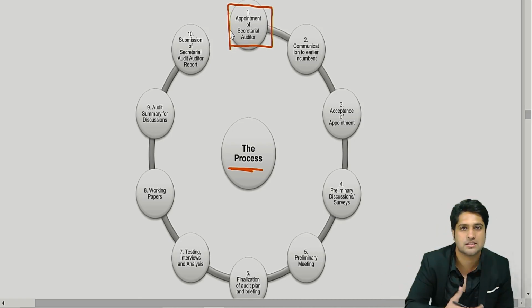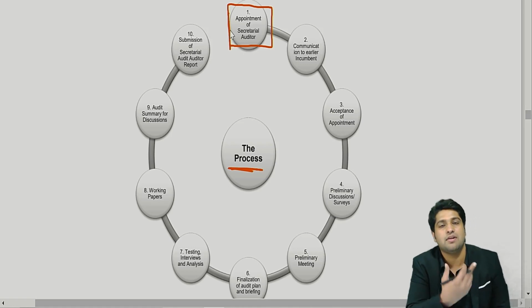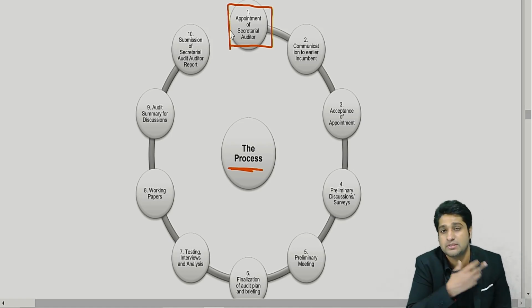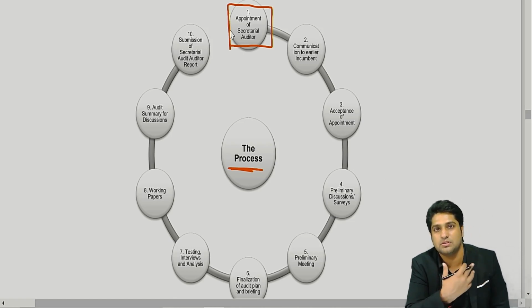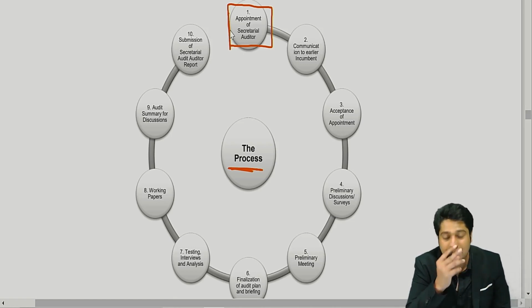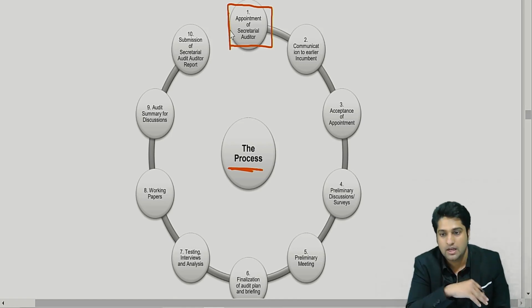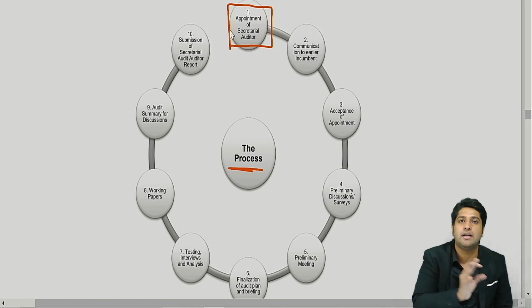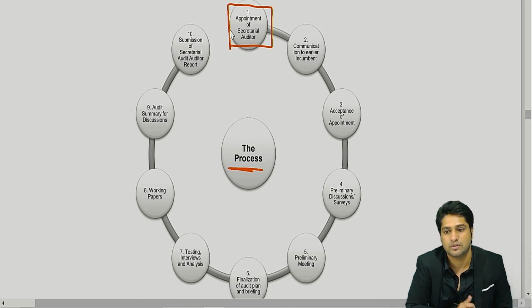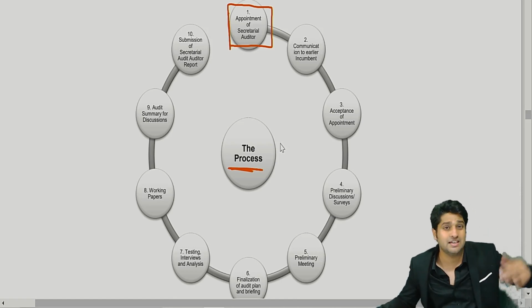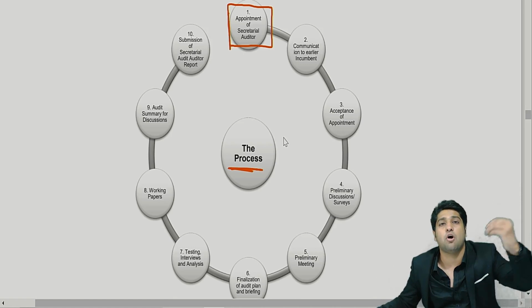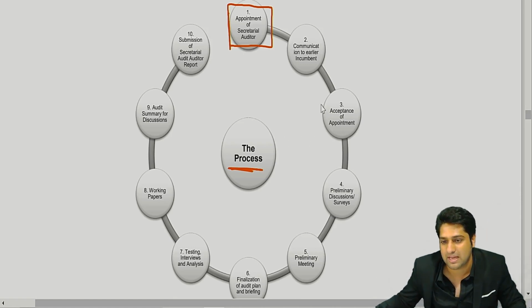They will shortlist the candidates and then check the availability. Then they will decide the terms and conditions, which are called the engagement letter. They will decide the terms, the scope, etc., and then formally appoint the secretarial auditor. Now, when you appoint the secretarial auditor, is it complete, or is it an offer that we give him and he has to accept?